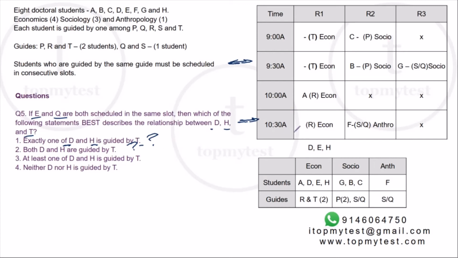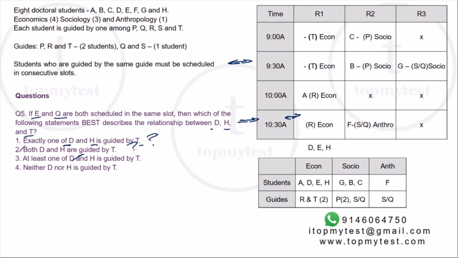Now if D is guided by R, right, then H and E will be guided by T. Anyways, it is guaranteed, irrespective of what this is given, 1 out of D and H has to be guided by T. Why? Because you can place only one student here. The other two have to be here. So you can put either D here or H here. You cannot put both D and H at 10:30. So 1 out of D or H will definitely be guided by T.